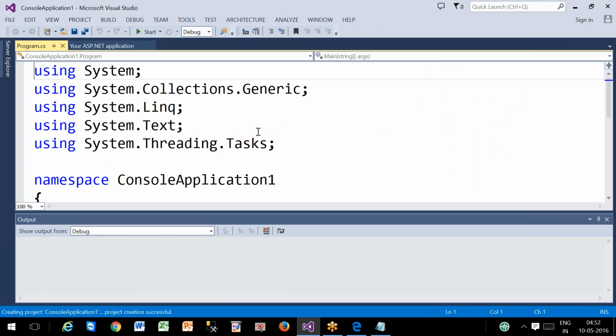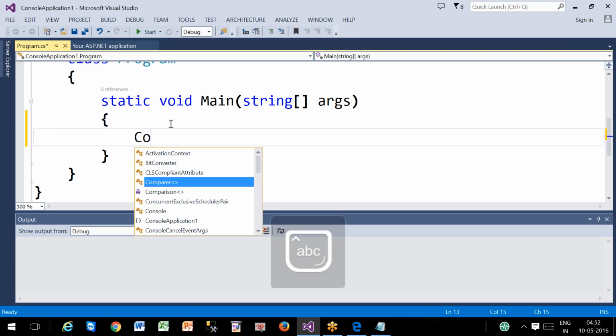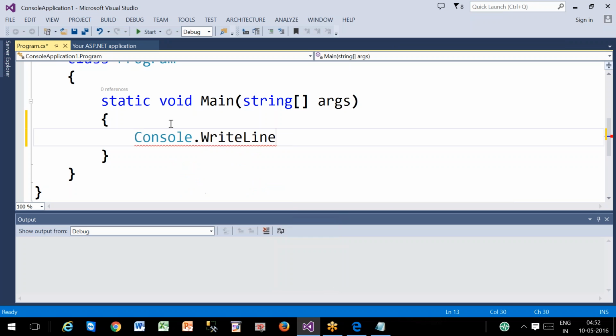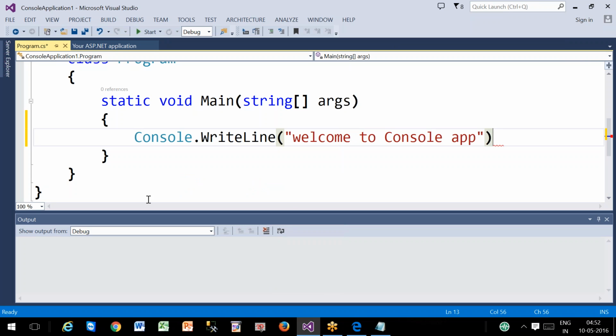Now you entered into your console application. Here you don't have any user interface, no controls, nothing. I'm writing some code here. Don't try to understand the code because you can't. Now, welcome to console application.